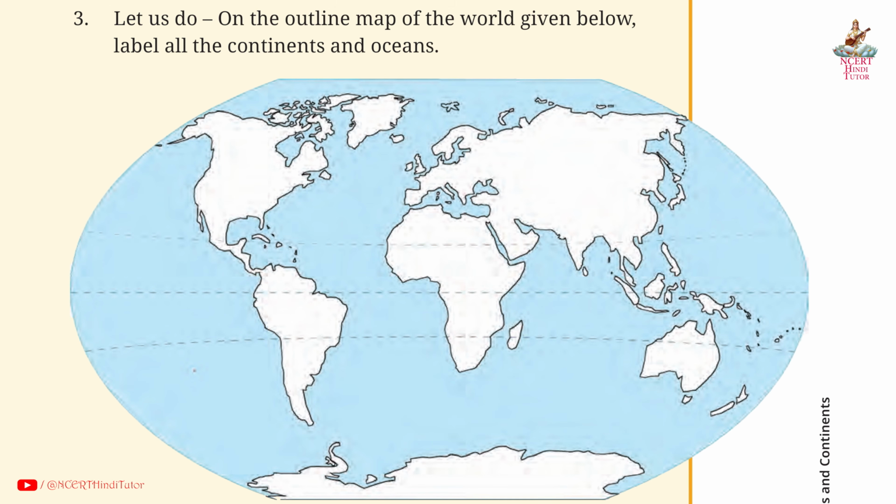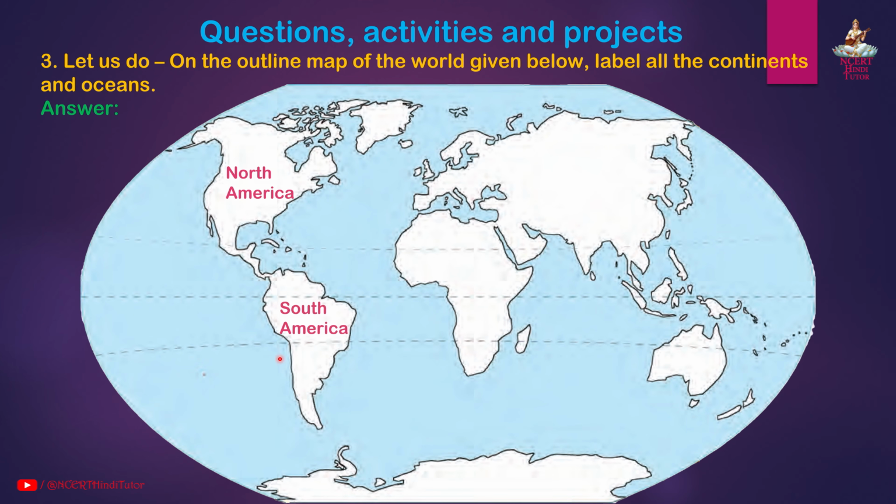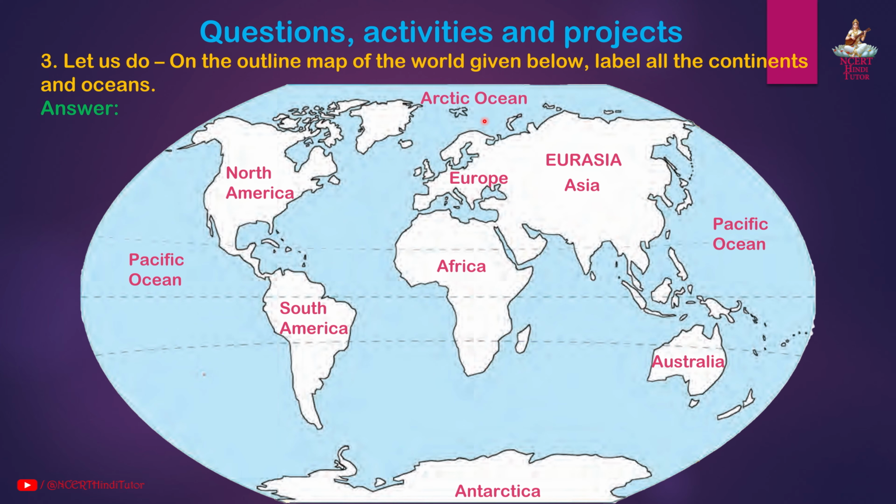Okay. Question 3. Let us do. On the outline map of the world given below, label all the continents and oceans. So first North America, next South America, next Africa, next Eurasia, next Europe, next Asia, next Australia, next Antarctica, and this is Pacific Ocean, and here is also Pacific Ocean. Here is Arctic Ocean. Here is Atlantic Ocean, which is S-shaped. This is also Atlantic Ocean. This is Southern Ocean and this is Indian Ocean. So friends, you can label the continents and the oceans.